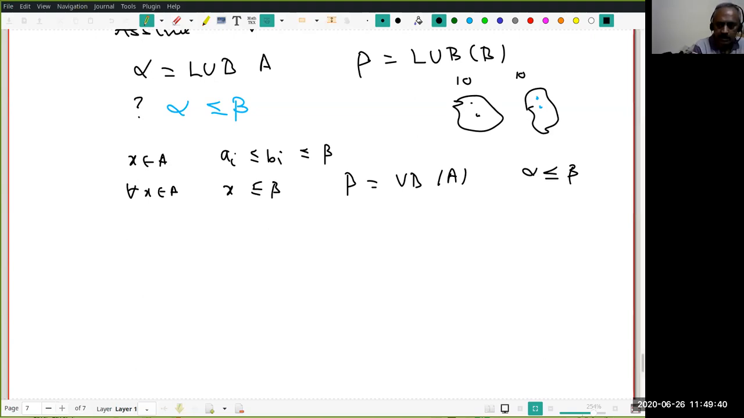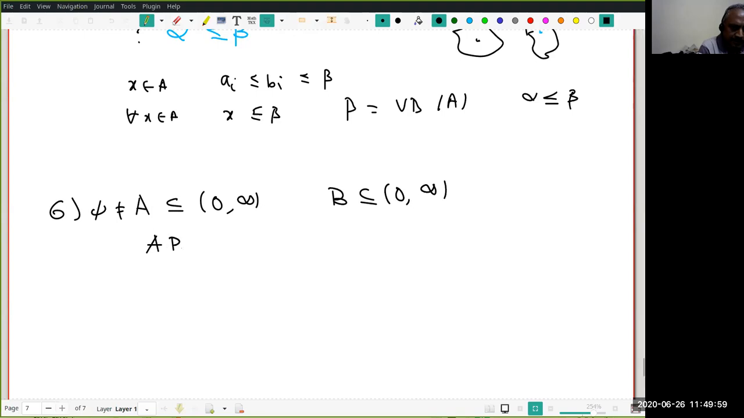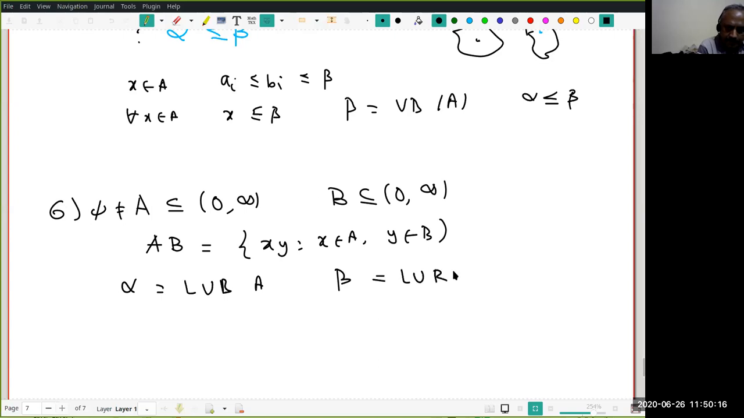Okay. Now let's look at one more example. Suppose A is a non-empty subset, of course, of let us say positive reals. And B is also a non-empty subset of positive reals. And now let's look at A times B, the set of all x times y, where x is in A and y is in B. Let alpha be the LUB of A and beta be the LUB of B. What do you think I would like to claim?